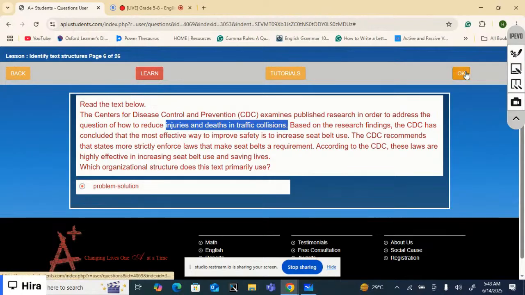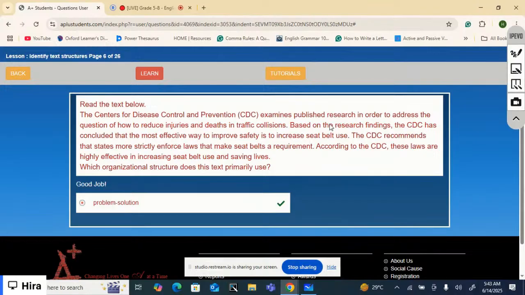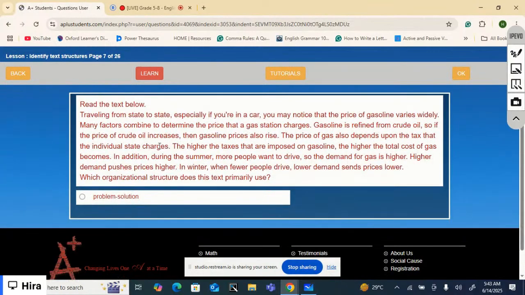I hope you understand, and we have some more questions if you want to solve and learn more about it. If you want to learn more about text structures, if you want to identify them, you can go to grade 8. You can open the chapter planning and organizing writing, and this is lesson number 2, identify text structures.